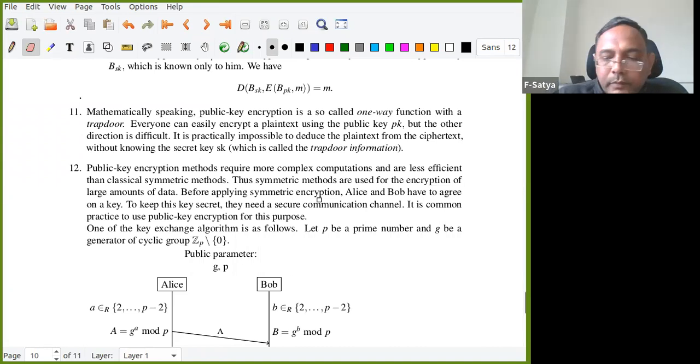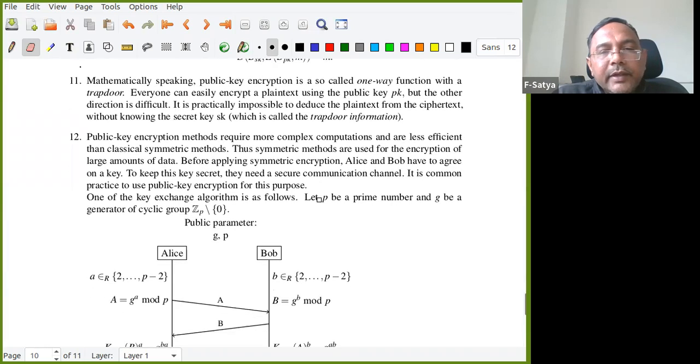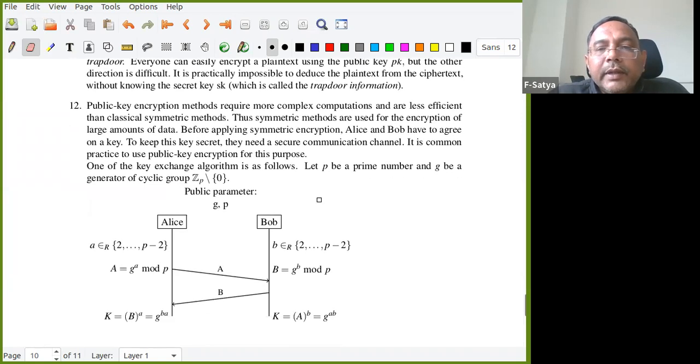Public key encryption methods require more complex computations and are less efficient than classical symmetric methods. So symmetric key methods are used for encryption of large amounts of data. That is important. Still, we are using symmetric keys.